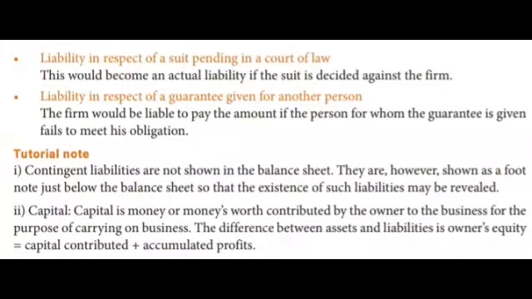Liability in respect of a suit pending in a court of law: this would become an actual liability if the suit is decided against the firm. Liability in respect of a guarantee given for another person: the firm would be liable to pay the amount if the person for whom the guarantee is given fails to meet the obligations. Tutorial note: contingent liabilities are not shown in the balance sheet as such; they are shown as a footnote just below the balance sheet, so that the extent of such liabilities may be known.